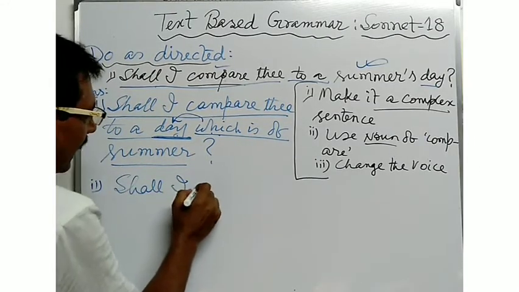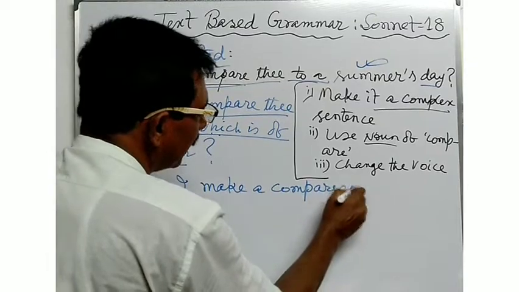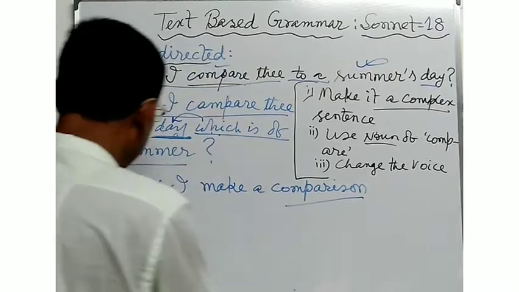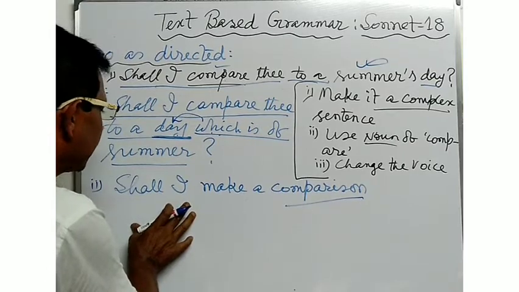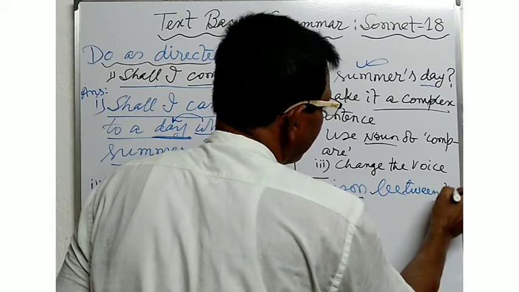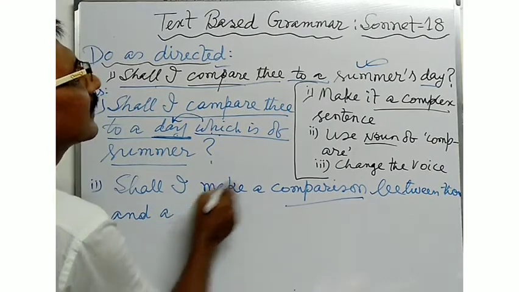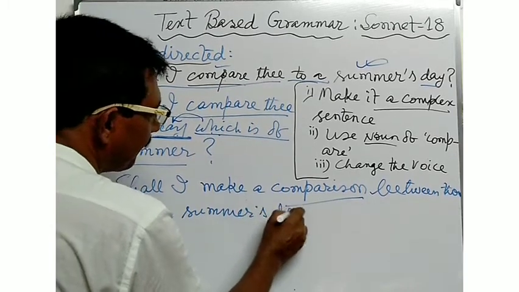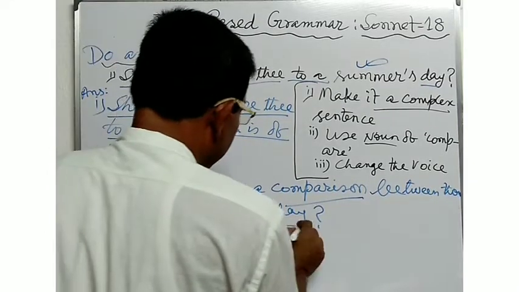So you will have to write down the sentence in this way: Shall I make a comparison? Here comparison is the noun word. Shall I make a comparison between thou and a summer's day? S-U-M-M-E-R-S, summer's day. Shall I make a comparison between thou and a summer's day?